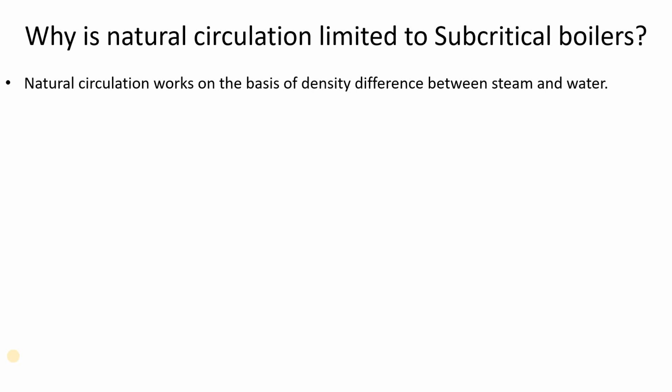Hello everyone, in this video we are going to discuss why natural circulation is limited to subcritical boilers. I hope we know about the boiler. A boiler is a steam-producing mechanical device. How does it generate the steam? What is the working principle of boilers? That we are going to discuss in our upcoming videos.